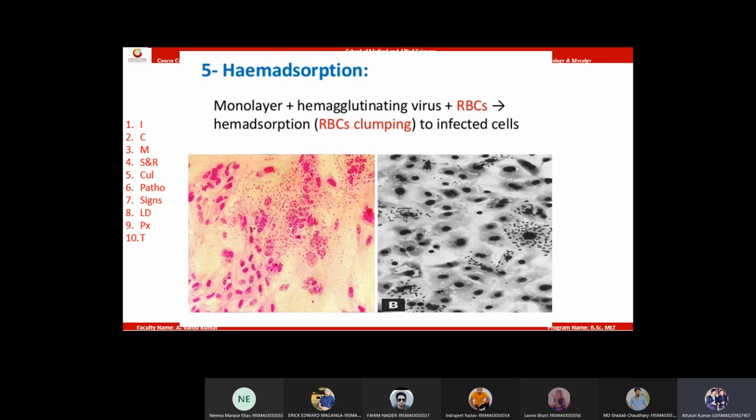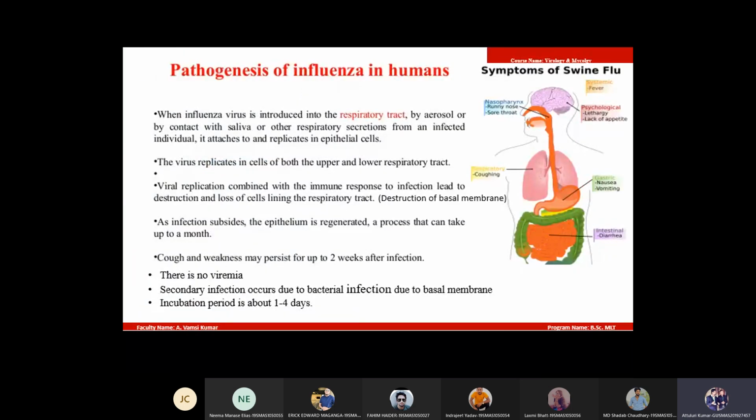Mucoproteins. Okay. Last point, in every pathogenesis, you need to mention the incubation period. Incubation period is 1 to 4 days. That means within 4 days, you will get severe cough upon getting infected by influenza virus. Okay. Then next one. So this is all about the pathogenesis, even though I haven't shown you the picture, whatever I said is the same pathogenesis.